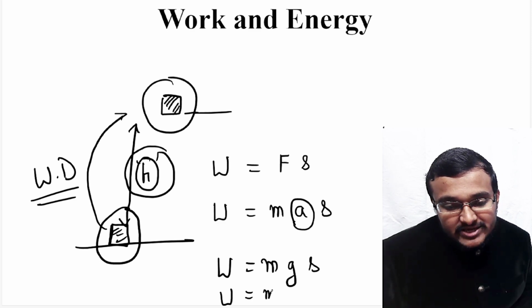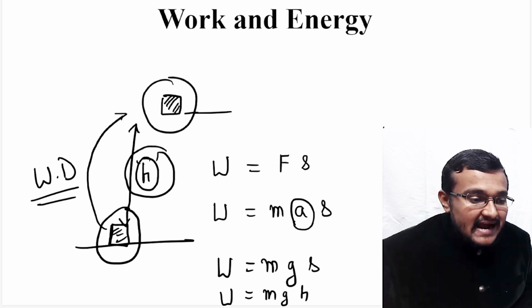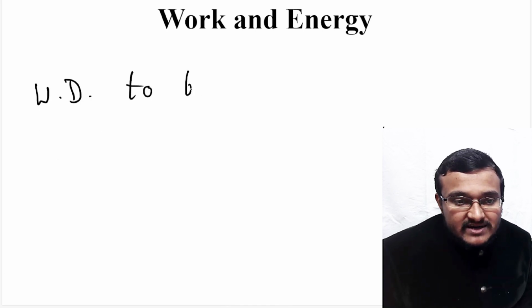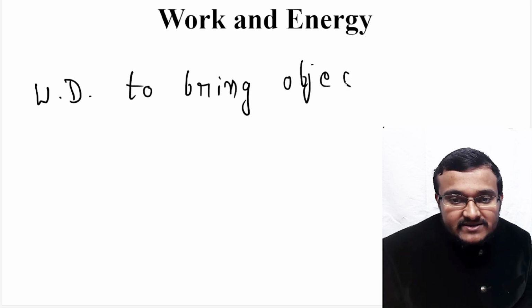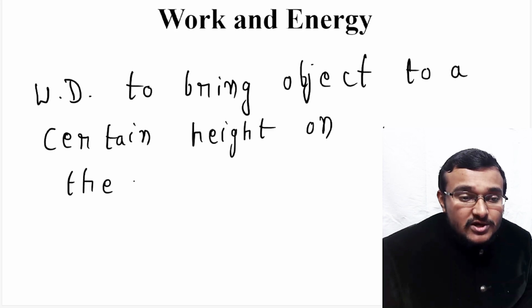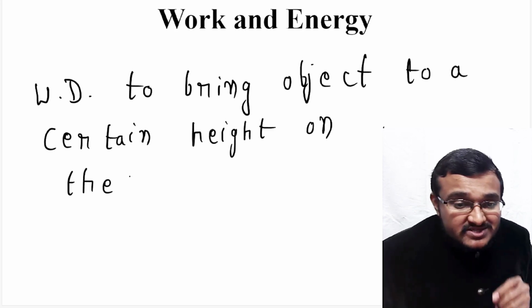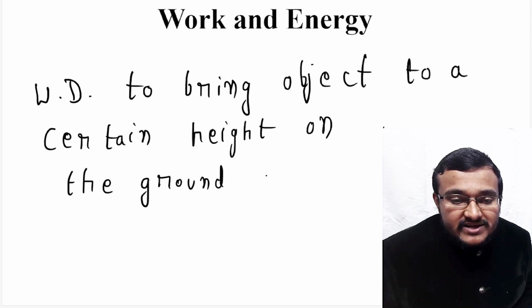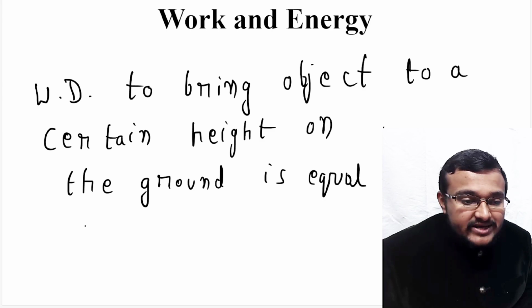So W is equal to mgh. The work done to bring an object to a certain height from the ground will be converted into, or is equal to, the potential energy.